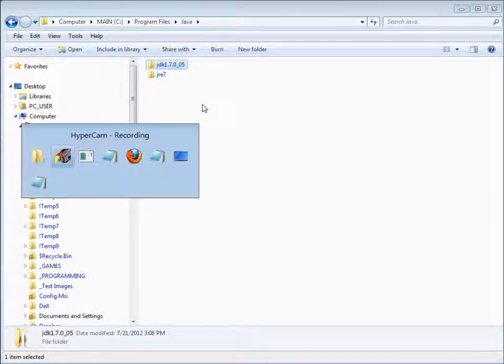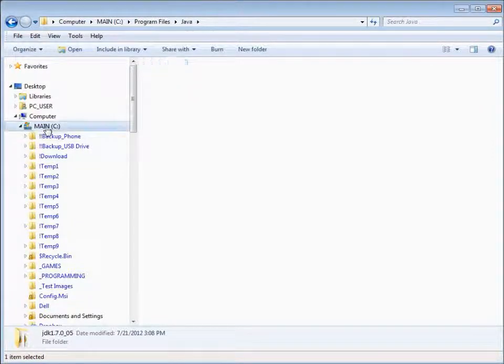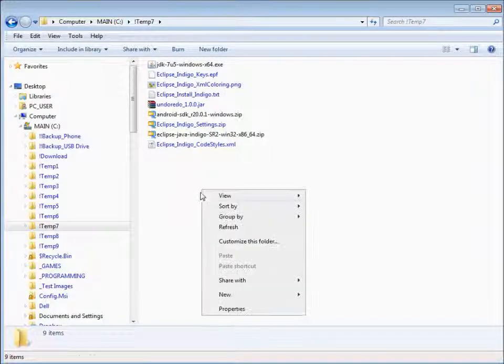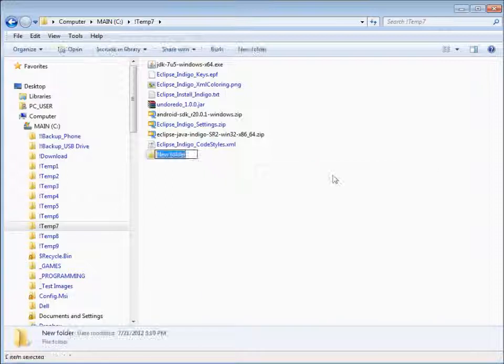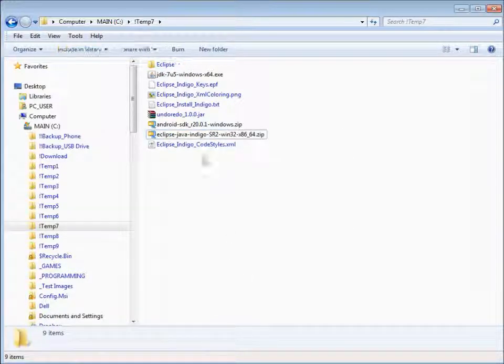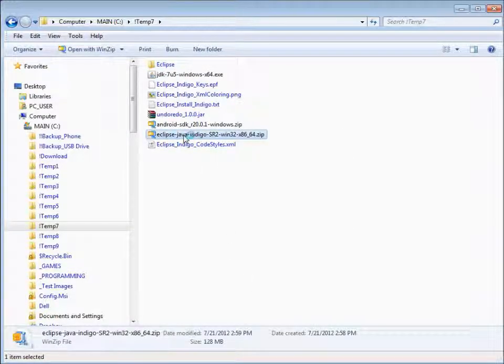So now that we've got Java installed, the next step is to install Eclipse, and that's done by simply extracting it. No installation necessary, really. Oop, that's the wrong one. There we go. That's the right one we just downloaded.